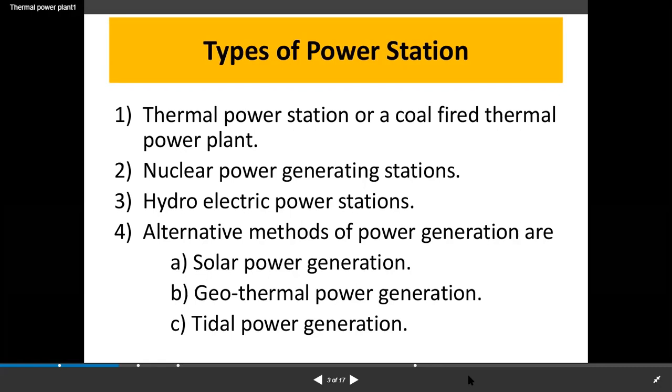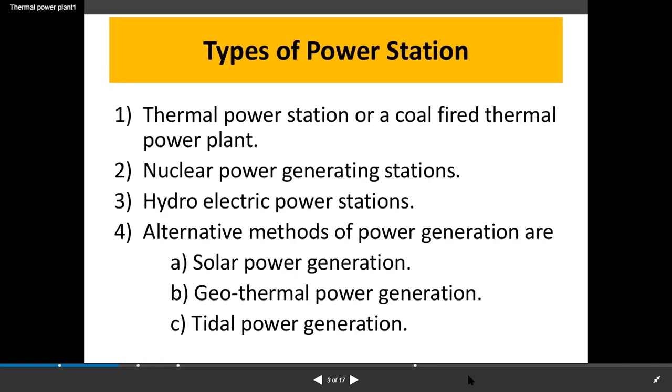Actually, in our state, there are many thermal power stations, but I can give you two examples. The first is the one very nearest to our college, about 50 to 60 kilometers away. It is a place in Ibrahimpatnam, in Krishna district, very near to Vijayawada. That is also one type of thermal power station. For this station, coal comes from Kothagudem and Manuguru, which are in Telangana. That is one type of thermal power plant.